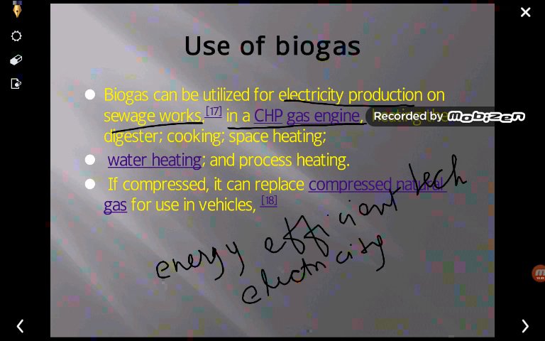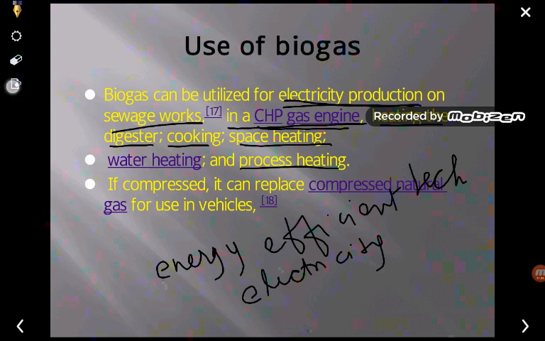So the uses of biogas: it can be utilized for generation of electricity production के लिए, CHP गैस इंजन में भी कन्वर्ट किया जाता है, heating the digester, डाइजेस्टर को हीट करने के लिए use किया जा सकता है. It may be used for cooking, space heating, etc. Even water heating can be done by means of the generation of this biogas plant. Even process heating etc. can be done. If compressed, it can replace compressed natural gas for use in the vehicle. So if this biogas is compressed, it can also be used in the vehicle.